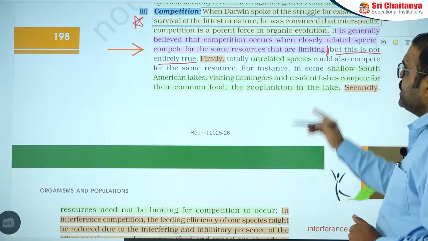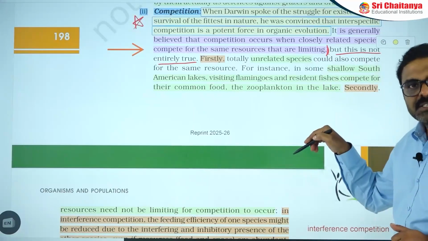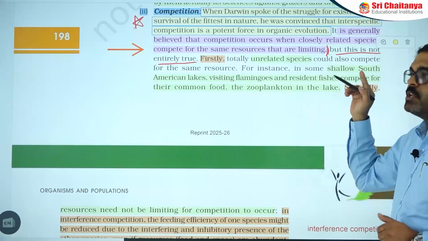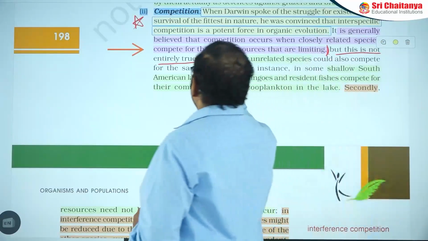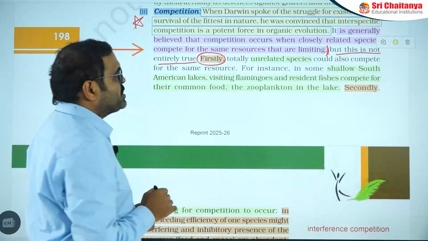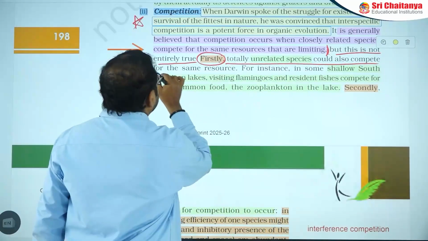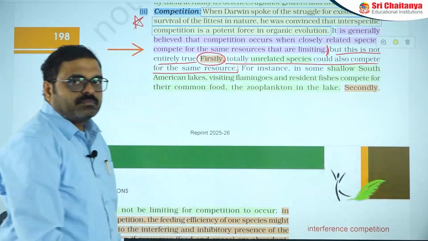So if it is not entirely true, what you need to understand is that sometimes it can deviate from the rules. So what are those? The first exemption is, totally unrelated species could also compete for the same resources.